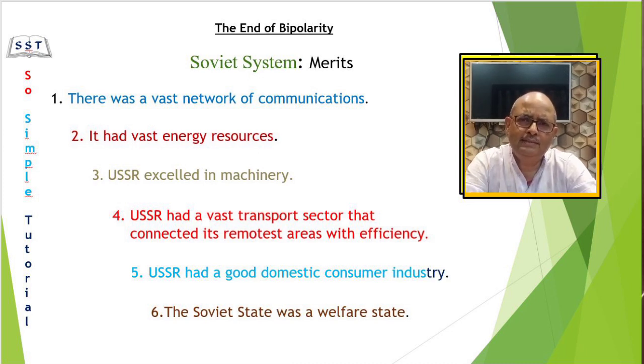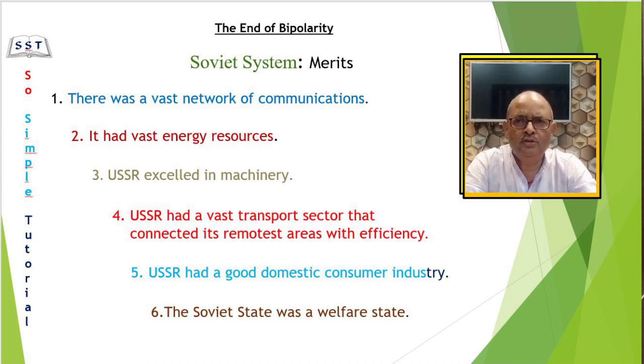Russia had excelled in machinery production. Russia had a vast transport sector that connected its remotest areas with efficiency. Russia had a good domestic consumer industry too, which produced everything from pins to cars, though in quality they did not match with the Western capitalist countries. They were generally inferior to what was available in the West.